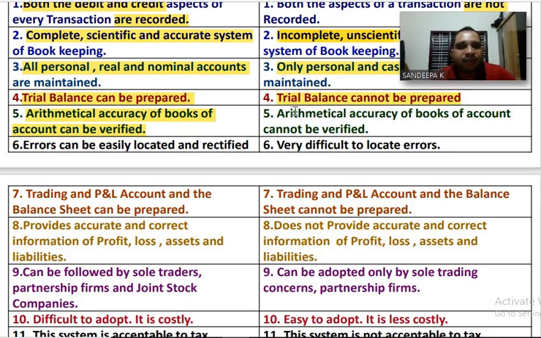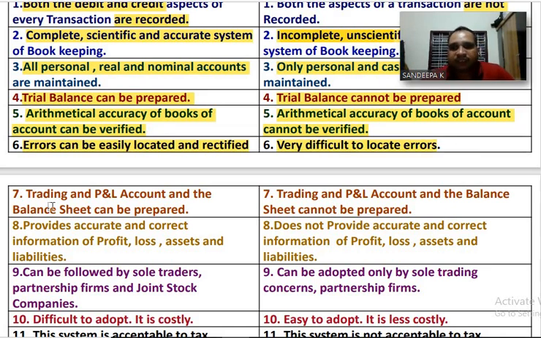But in case of single entry system, arithmetical accuracy of books of accounts cannot be verified. Next, number 6. Under double entry system, errors can be easily located and rectified. But in case of single entry system, it is very difficult to locate errors.